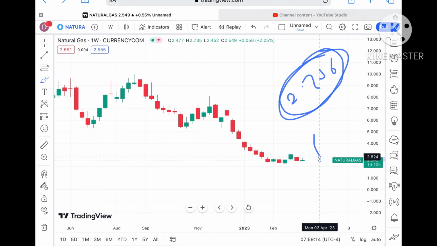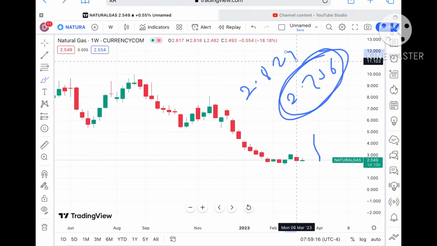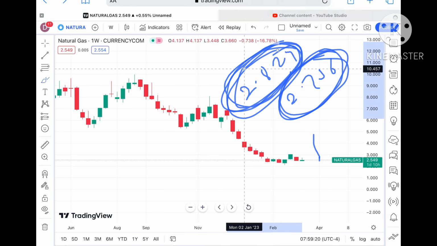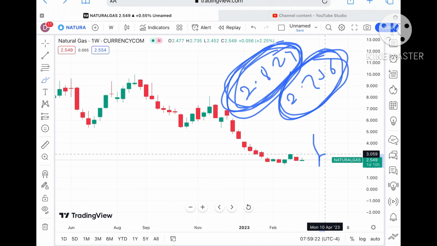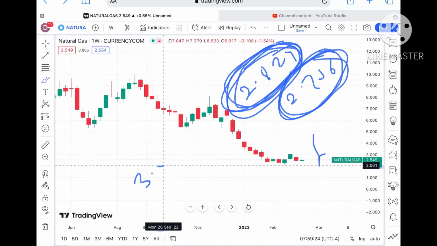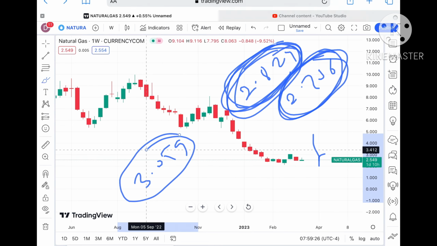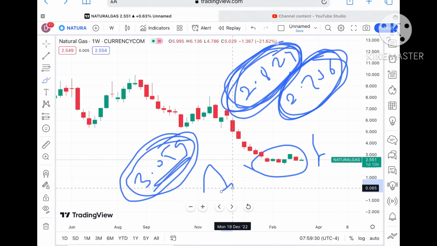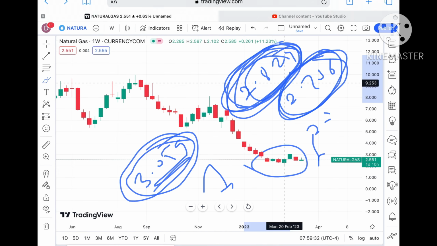So chances are high it can cross a level of $2.824, and this is also a weak resistance. So chances of going further upside are there, and it can touch a level of $3.059. Okay, and this is the high of this particular zone. So once it touches this particular zone, we can see a bounce back, but 2.8 is a support.